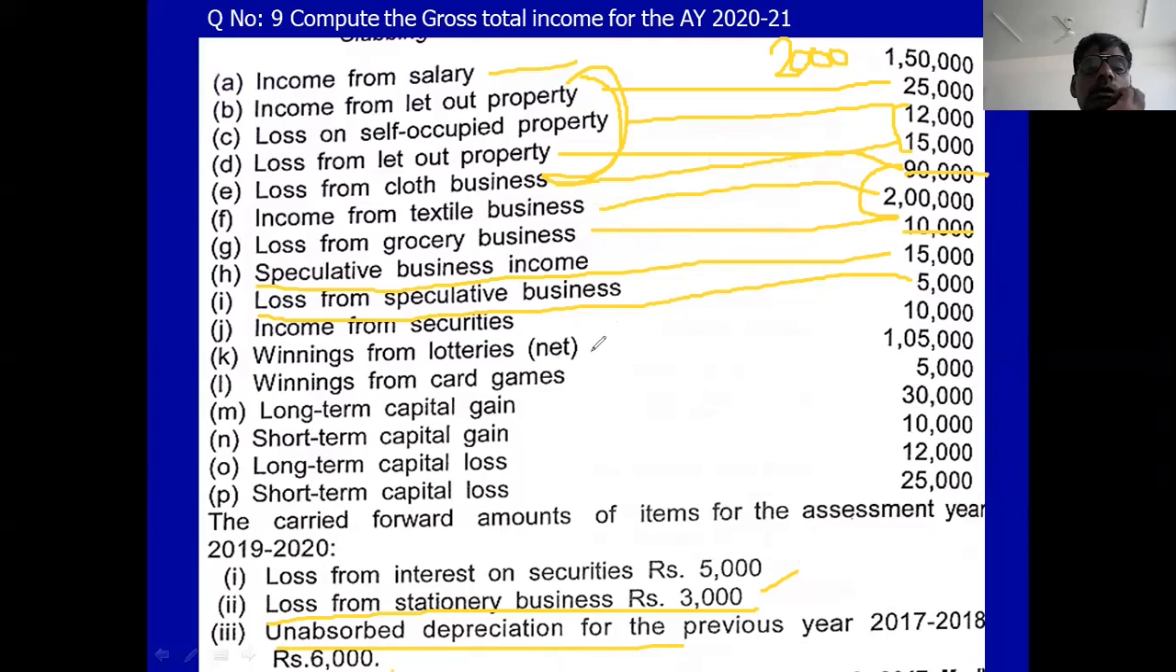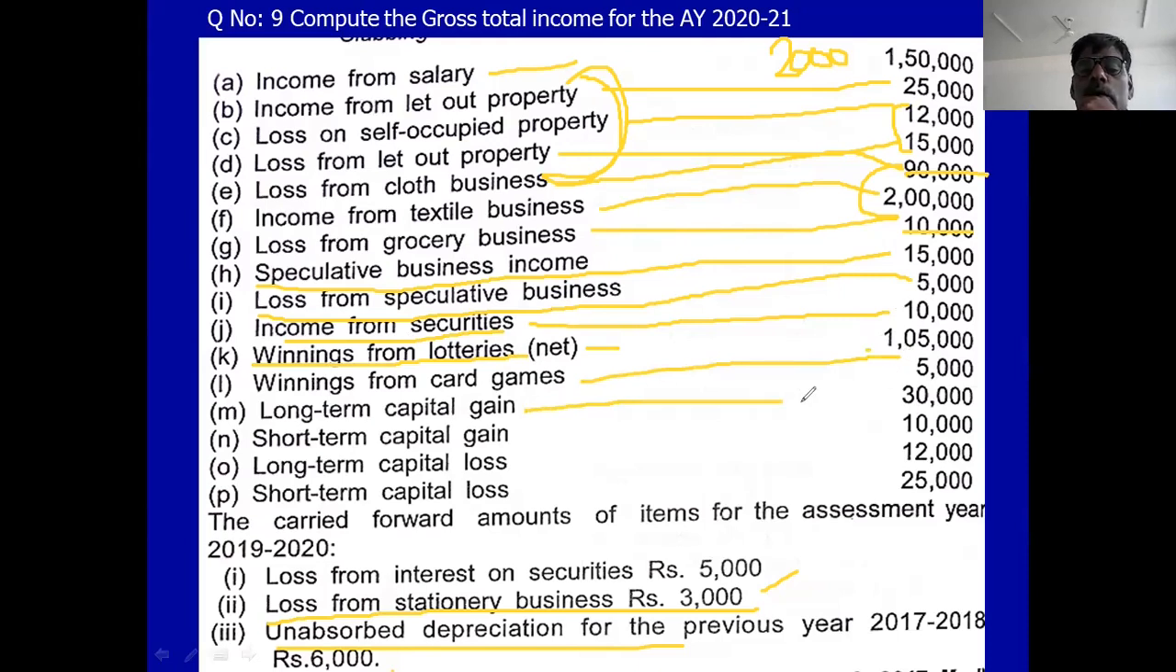Okay. Next you see income from security. Income from security is other source, 10,000. Then winning from lottery is there. Net amount is given, so you make it gross: 1 lakh 5,000 into 100 divided by 70. I think it is 1 lakh 50,000. And card game is there, other source.